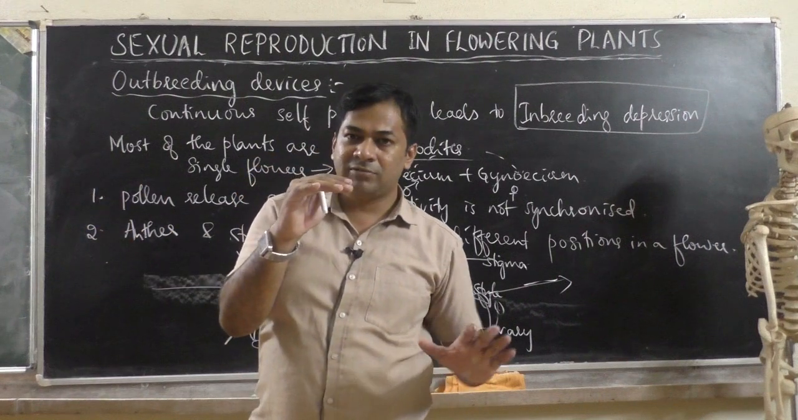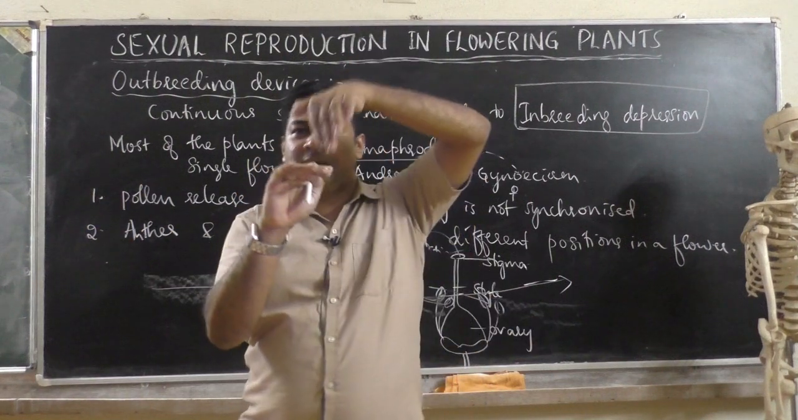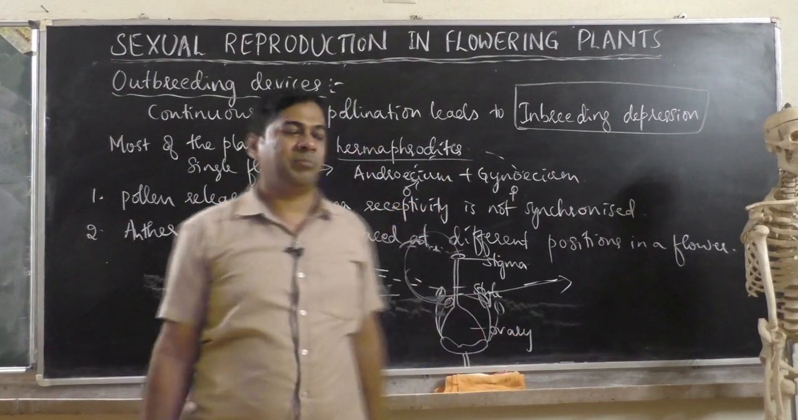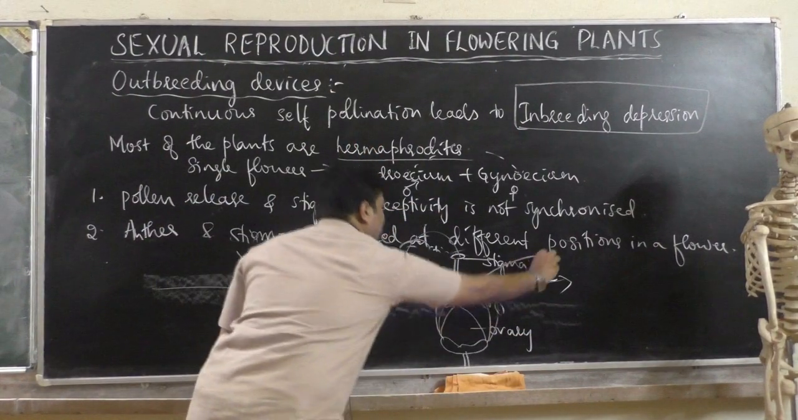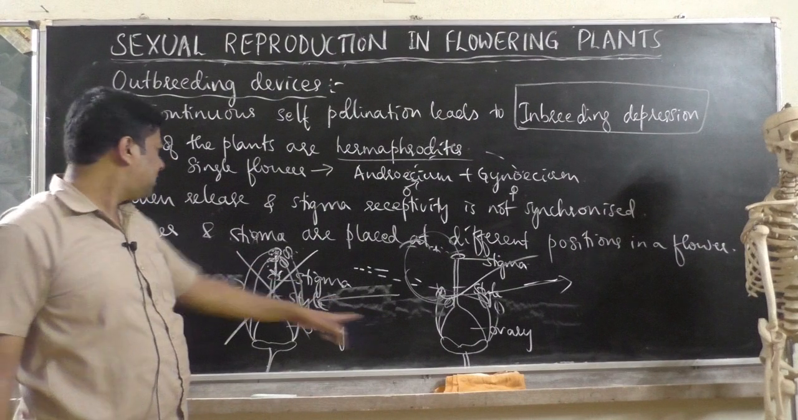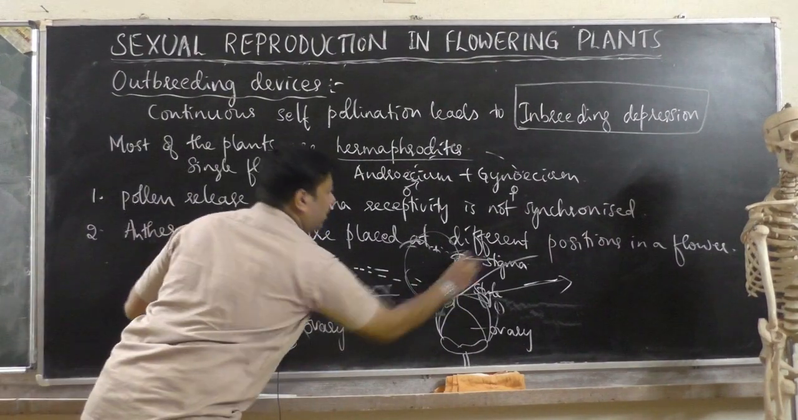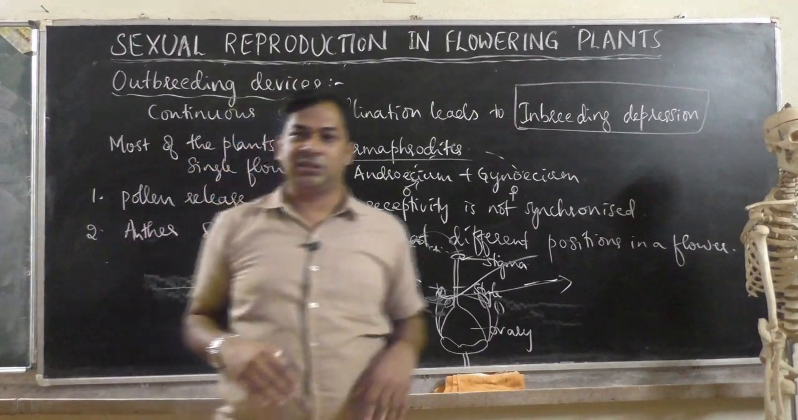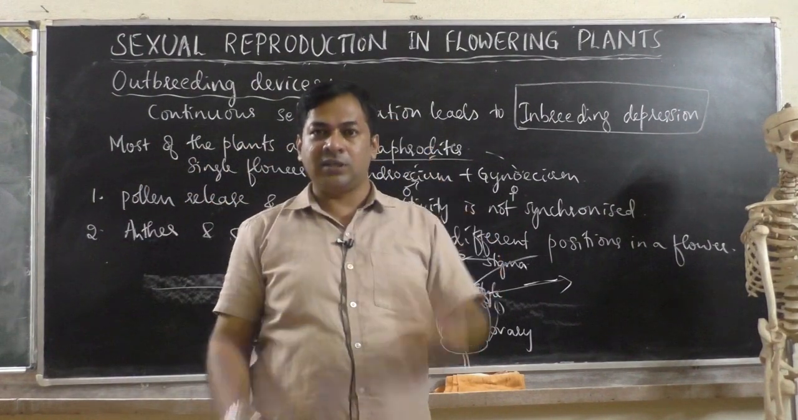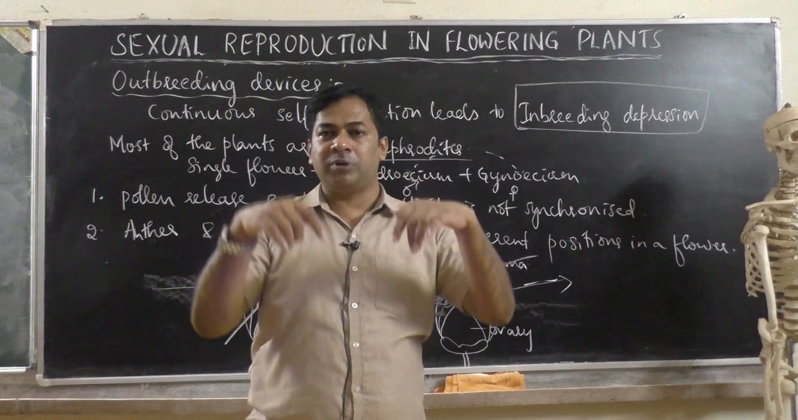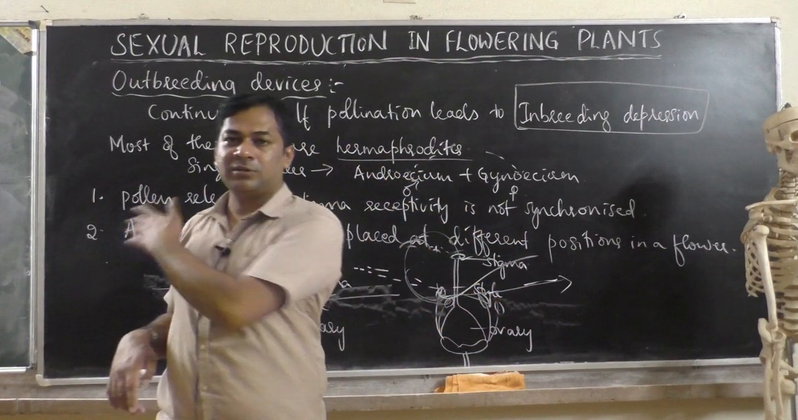What is the chance that wind will carry it upwards and it will come? So that kind of system doesn't happen. This is the type of arrangement: the anther and the stigma are placed at different positions, at different heights, so that pollen grains cannot go up and fall on the stigma. So it will be carried to the sides.